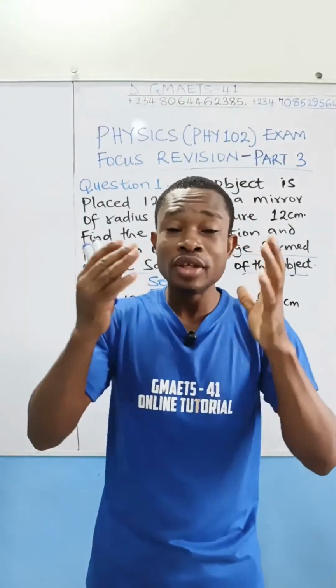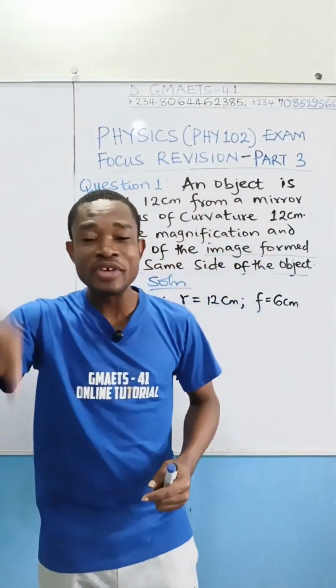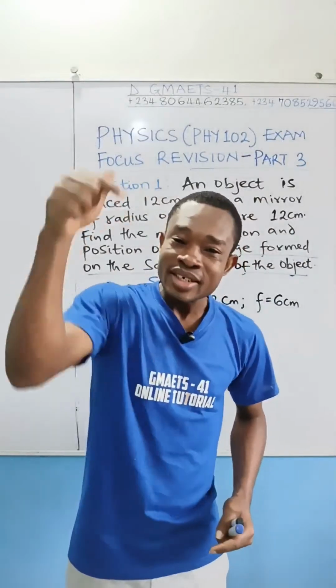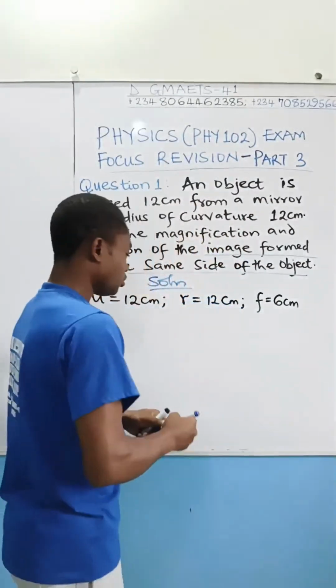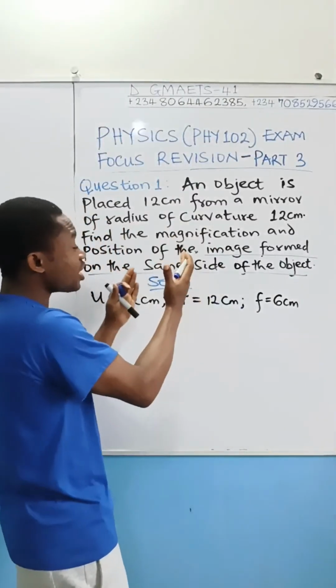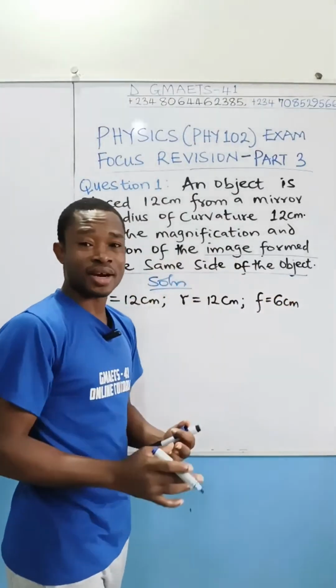The image will be the same size as the object. And of course, the image will even be at that same radius, at that same center of curvature. I'm just trying to say that there are some questions that will be given to you. If you really understand this concept, you don't need to even solve anything. You can answer it directly.